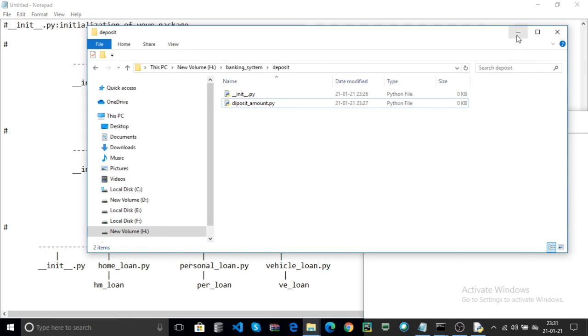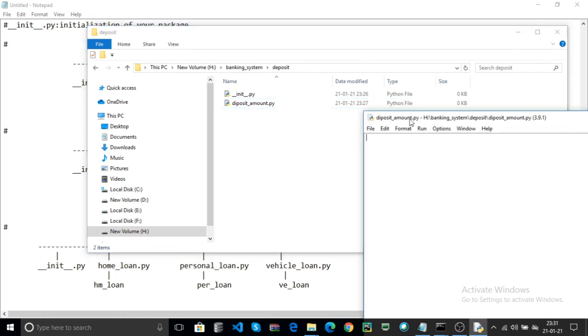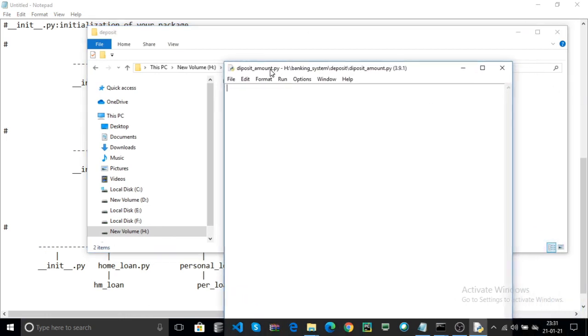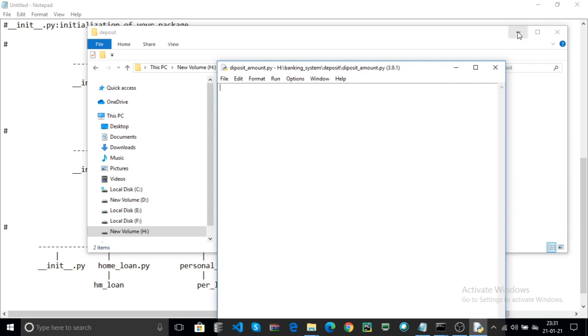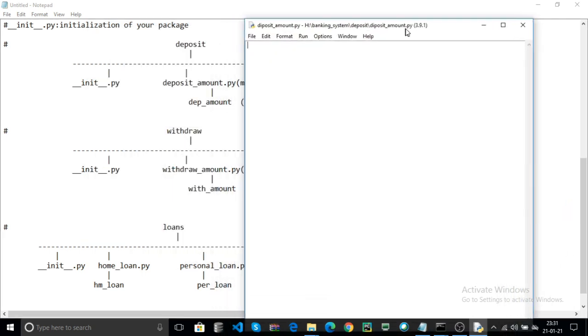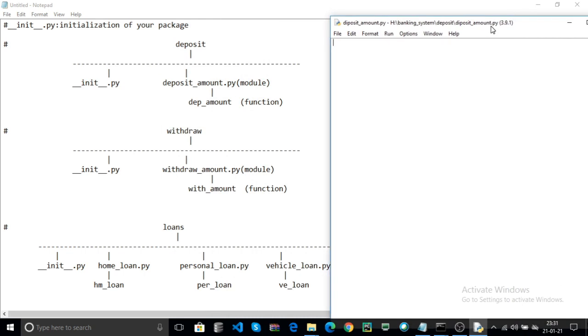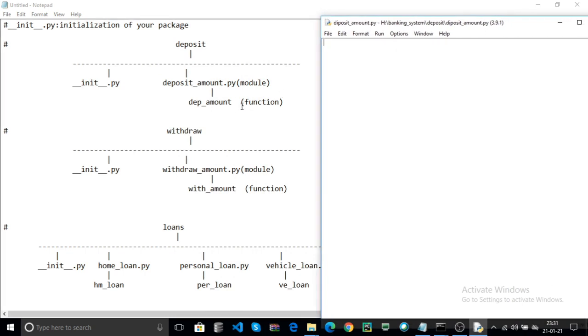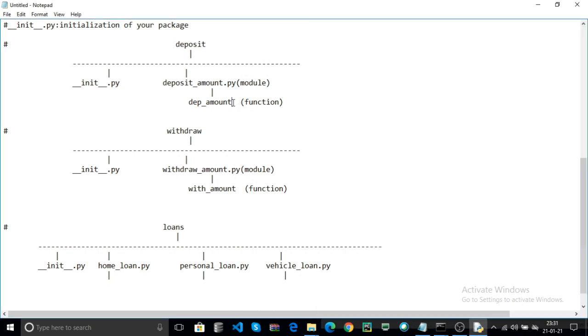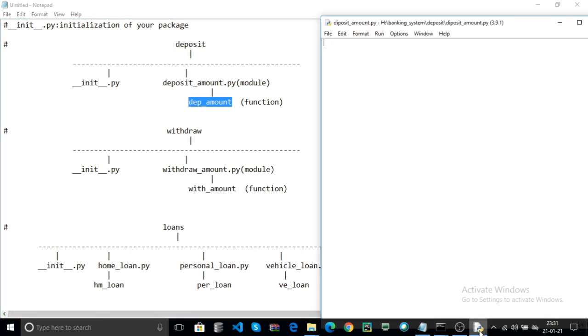Now you write the logic, to deposit an amount to your account. How? The deposit_amount.py contains the dep_amount function, which is used to deposit your amount to your account. I create one function here, dep_amount.